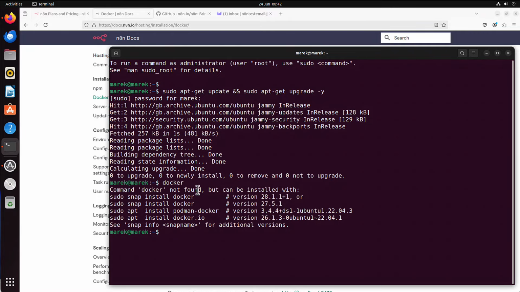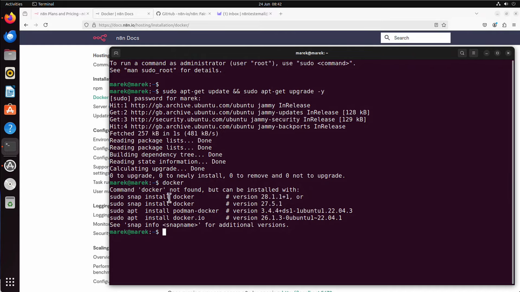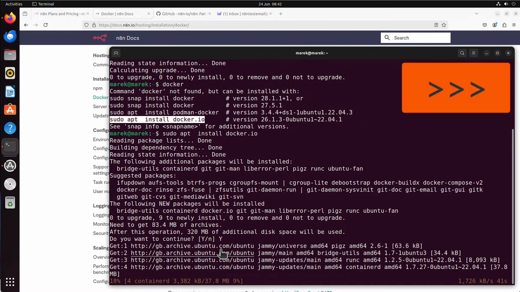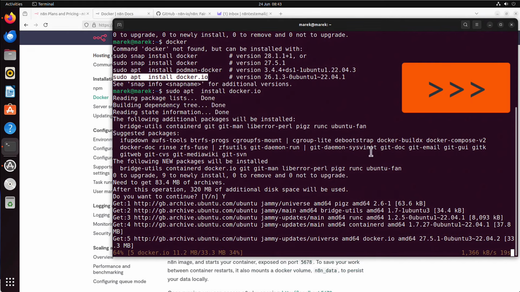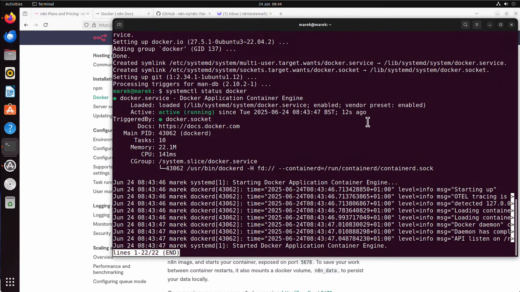But if I want to run Docker, I say Docker. You can see command Docker is not found, but it can be installed with any of those. And I'm not really a fan of snap, so I will just use this command. Sudo apt install docker.io. Just copy paste it. And that's it. Well, I didn't put -y, so I have to answer yes. And it might take a while, depends on your internet speed. But now we should have Docker up and running. So if I run systemctl status docker, I can see that it's indeed up and running for 12 seconds.